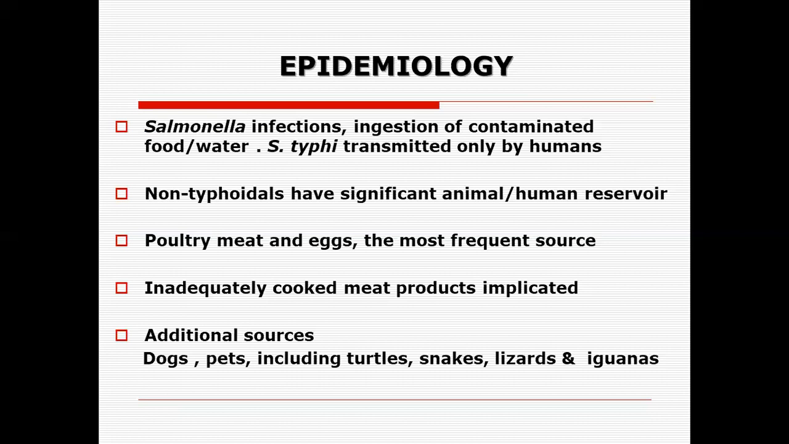The additional sources can be dogs, pets, turtles, snakes, and lizards. You see, even animals have Salmonella. Non-typhoid Salmonella are very common, very prevalent.